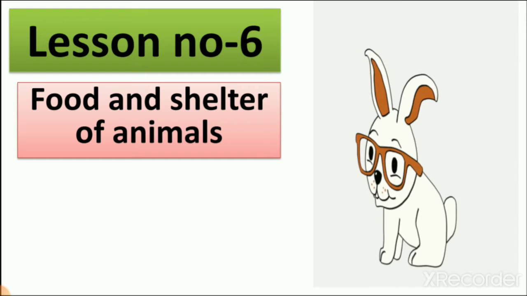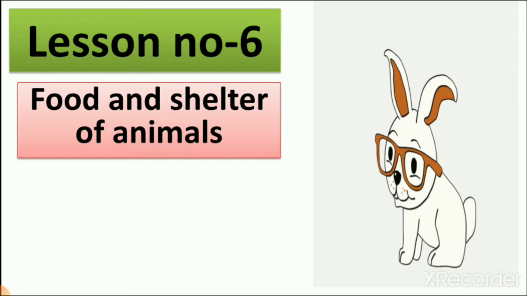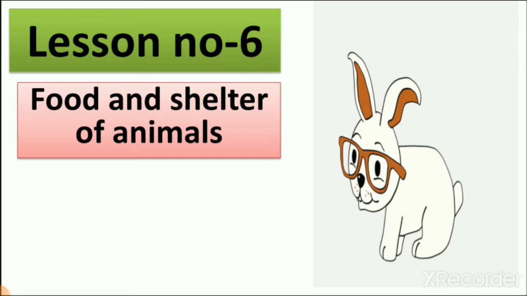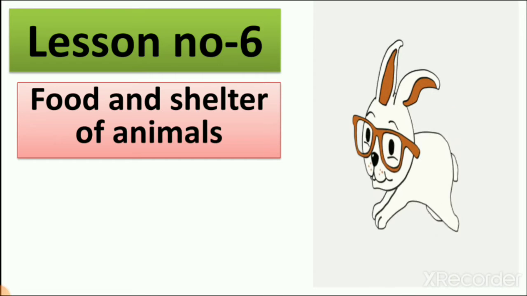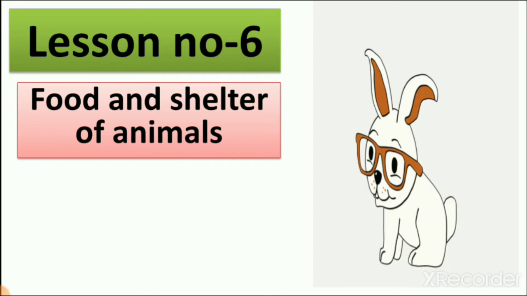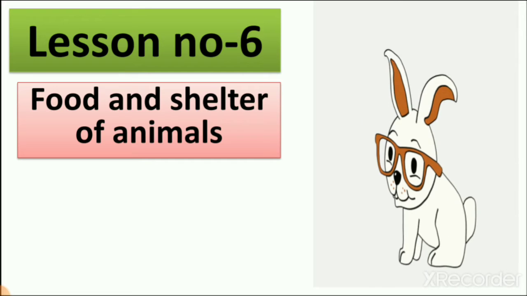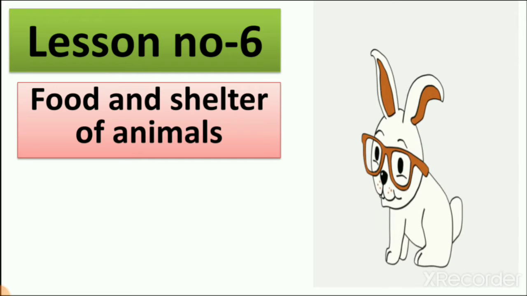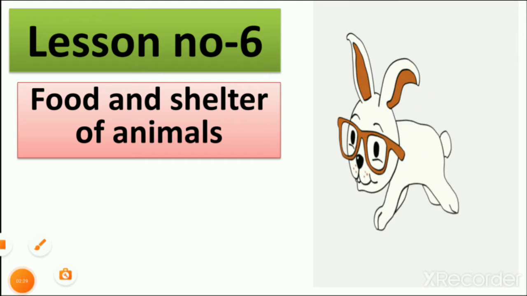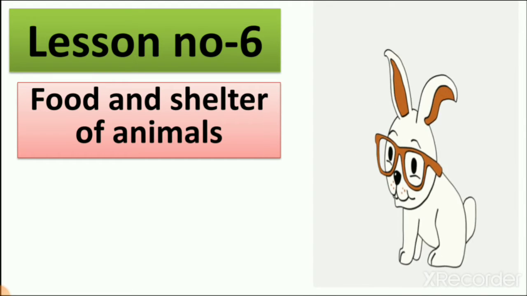In lesson number 5 we learn about different types of animals, and in lesson number 6 we learn about where these animals are living, what they are eating, and when we keep them with us as pet animals, which type of house we make for them. So we learn all these things in lesson number 6, food and shelter of animals, right?